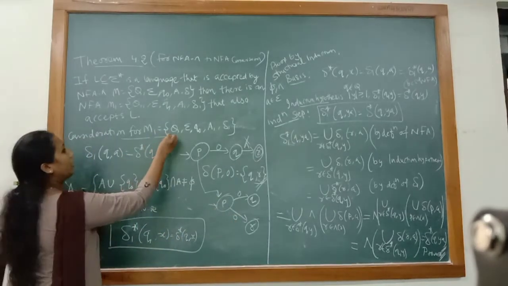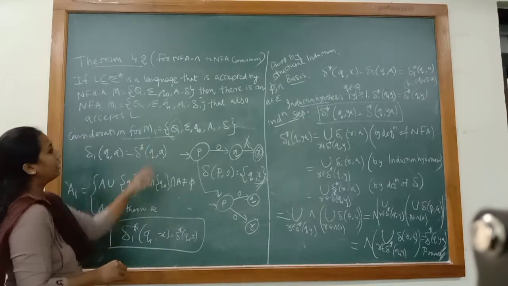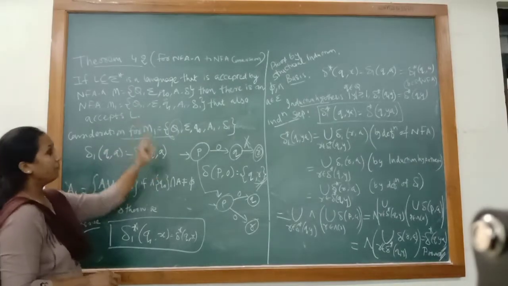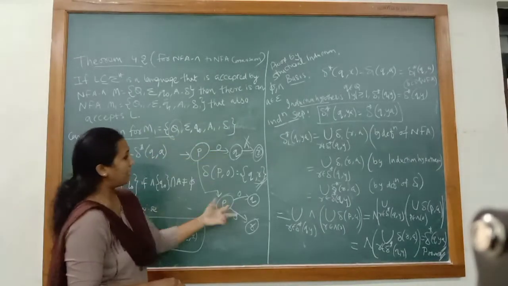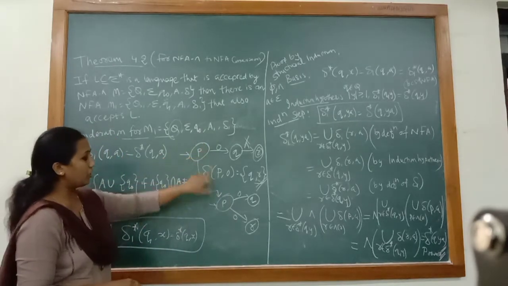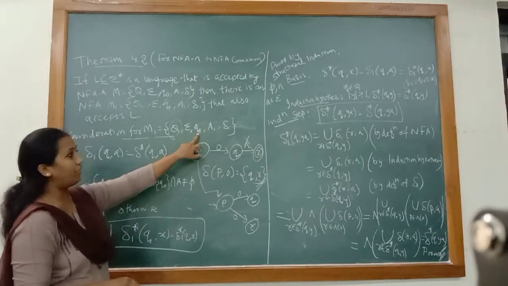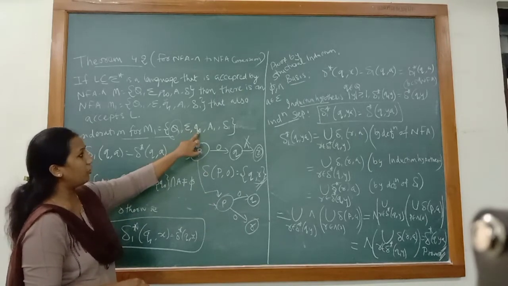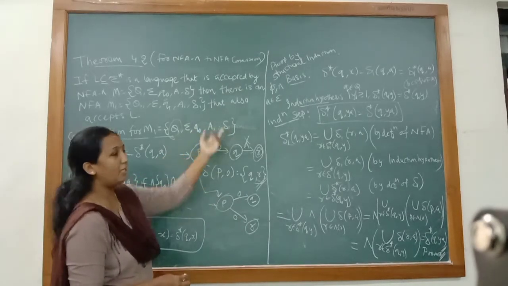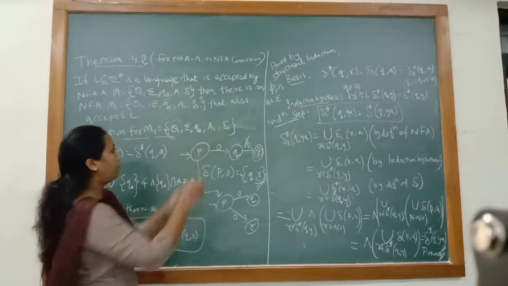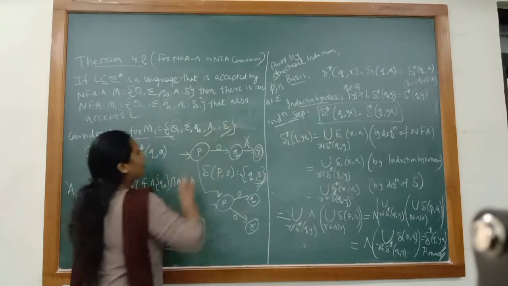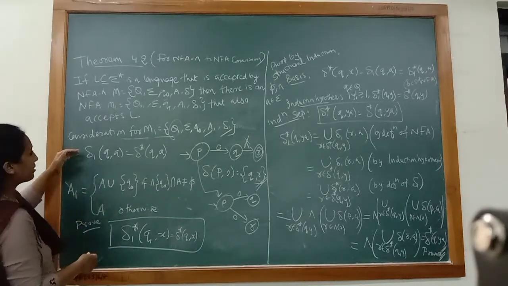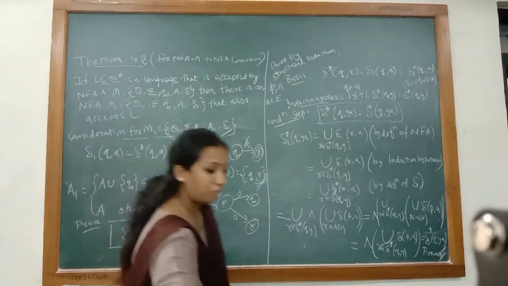So here we have rewritten M1 equals Q instead of Q1. Sigma is again the same. Q0, the initial state, is the same. Here we have not written Q1, but instead we have written Q0, A1 and delta 1. These two tuples are changed, or different from the NFA null. Now let's discuss these two tuples.